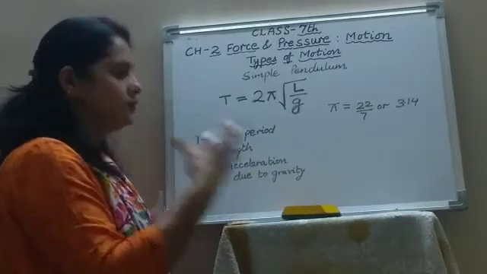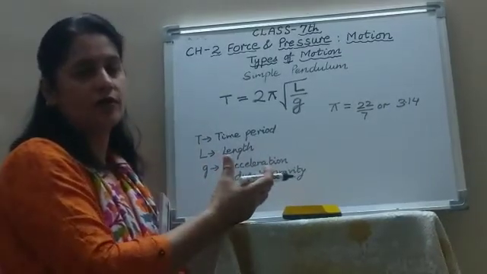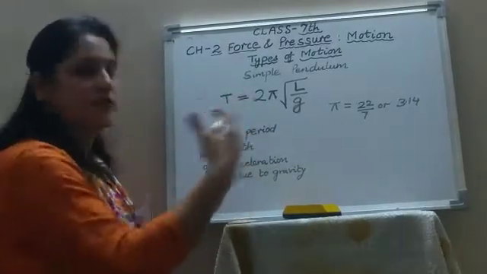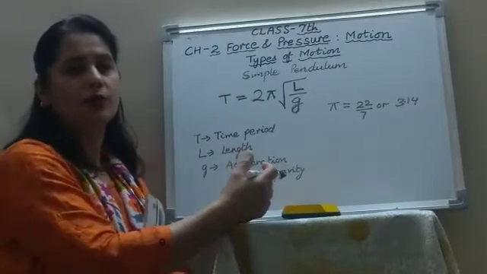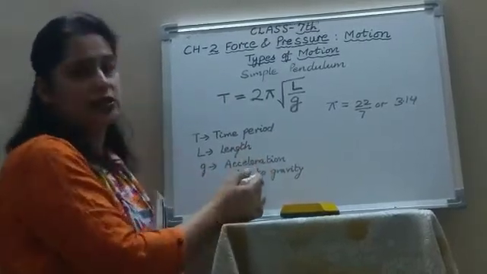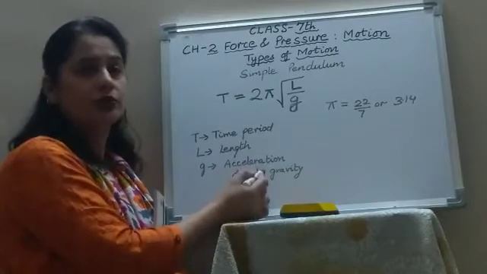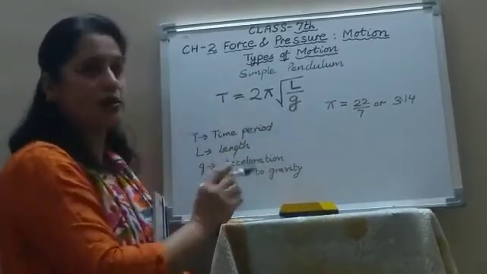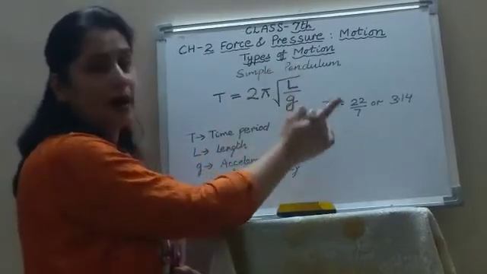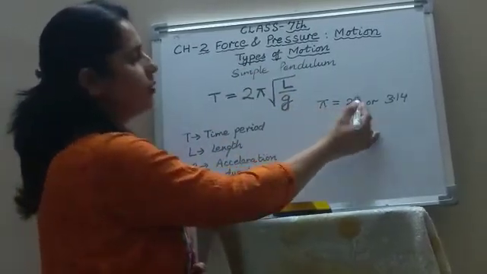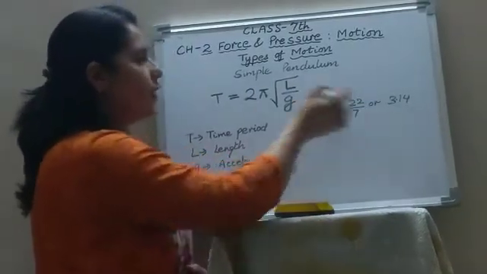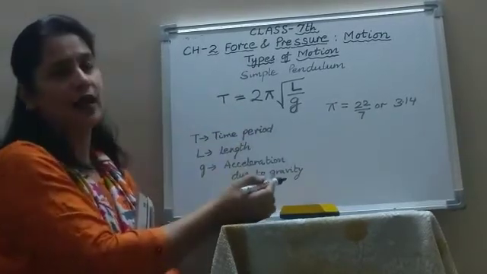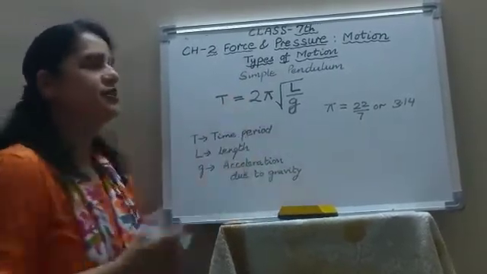Now you know the earth exerts a force of gravity on every object. It pulls every object towards its center. So the changing velocity of a body with time is known as acceleration. Acceleration produced due to the force of gravity is known as the acceleration due to gravity, and its value is fixed. Now what is this pi? Pi is also a constant and it is equal to 22/7 or 3.14. So the time period of the simple pendulum can be calculated by using this formula.